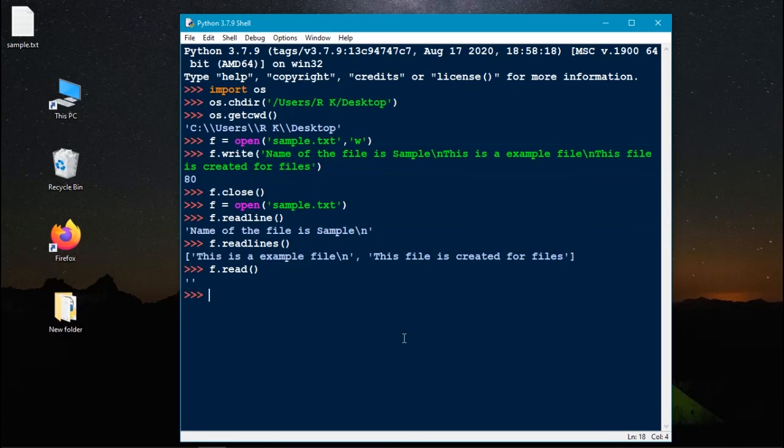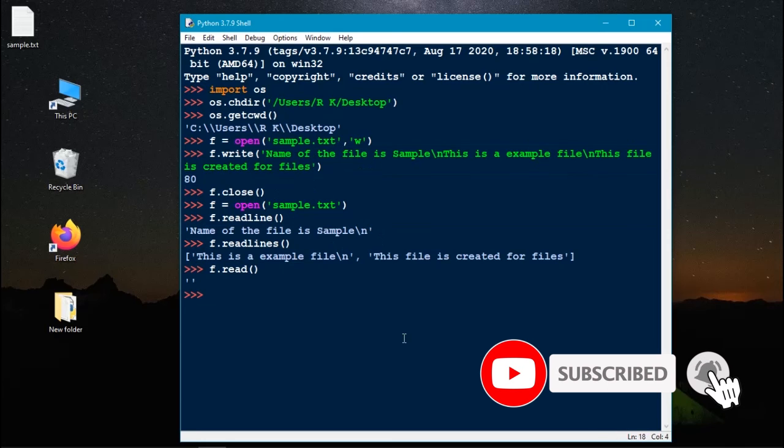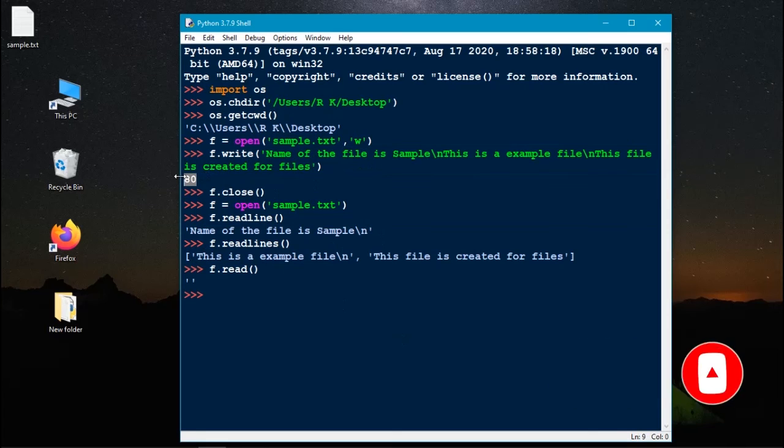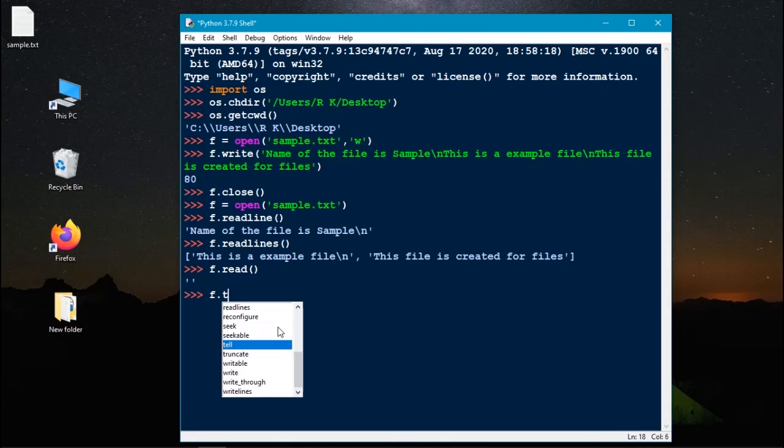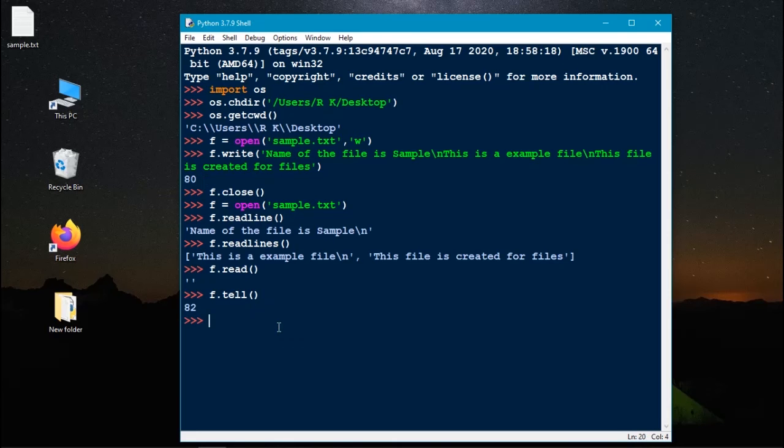But if we need to display the content in the file again, we need to change the position of the pointer. Here you can see while we passed the strings in it, it showed 80 because there are 80 characters that we passed. Now I'm using f.tell. It tells at which place the pointer currently is. It says the pointer is now at 82. It means it already passed every content in the file.